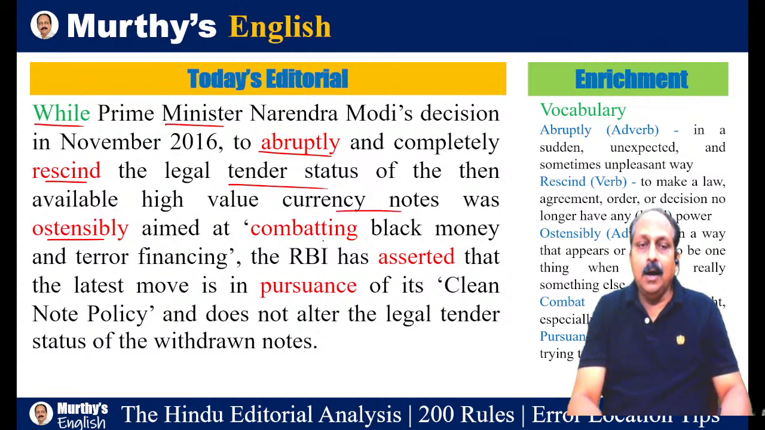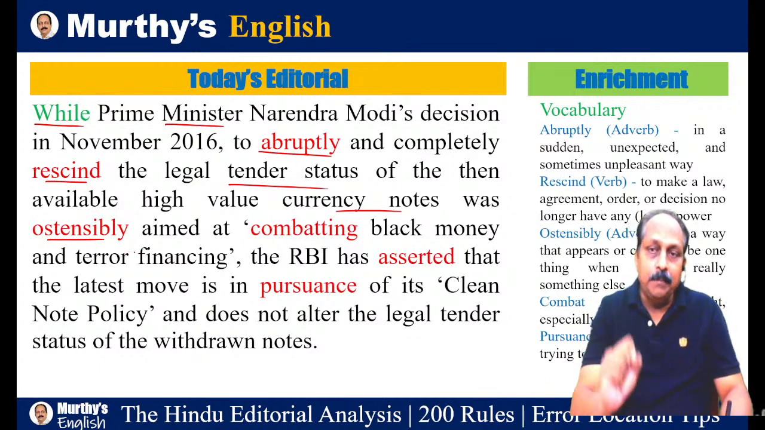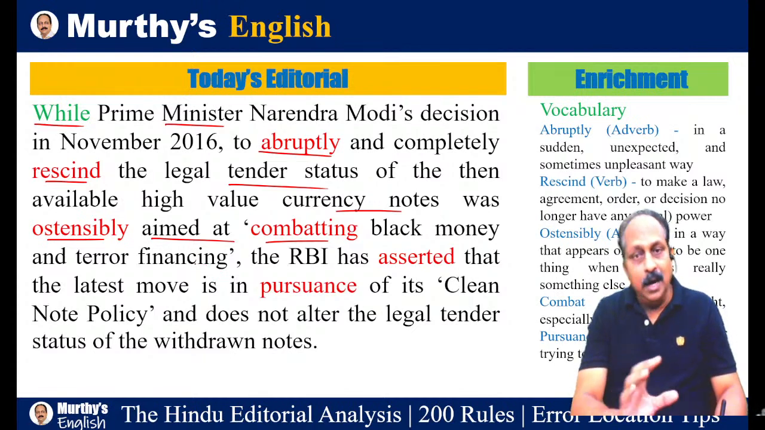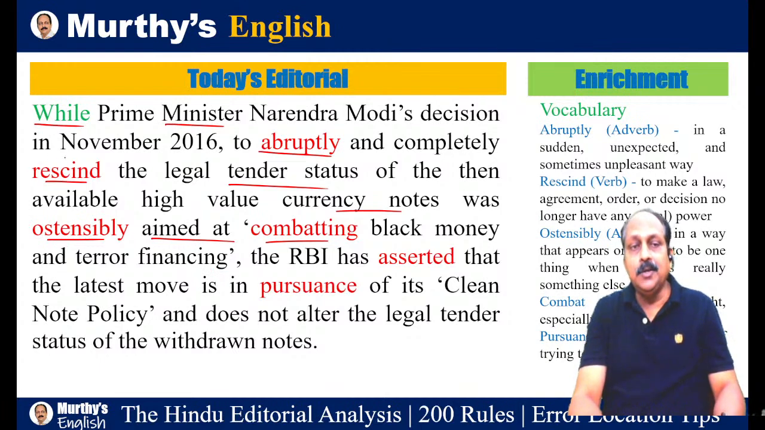1,000 rupee note, was ostensibly. Ostensible is an adjective, ostensibly is an adverb. It means in a way that appears to be something but may not be that, maybe something else. Aimed at, that means the element of doubt is there. Aimed at combating, fighting black money and terror financing. On the one hand, this is the reason. On the other hand, contrasting information based on the word while, the RBI has asserted, you have got this word